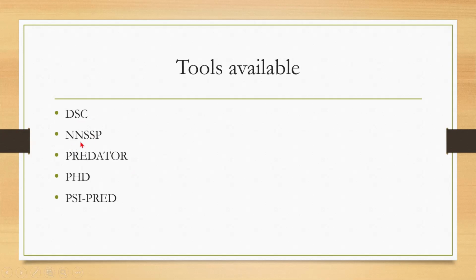A few such tools are listed here. DSC, NNSSP. This NNSSP is nearest neighbor secondary structure prediction. Likewise, we also have Predator, PHD, PSIPRED. These are a few of the tools available for secondary structure prediction. In the third semester, you will be working with a few of these secondary structure prediction tools, and you will be predicting the secondary structure for the given protein sequence.